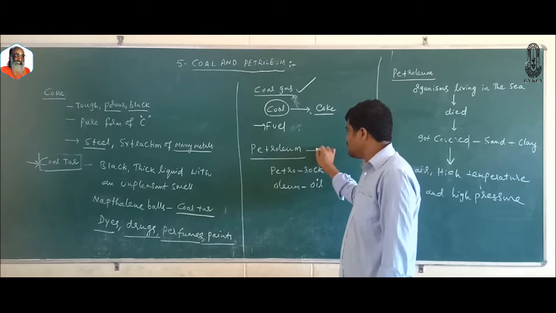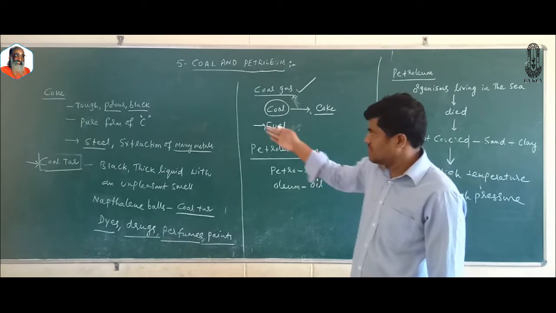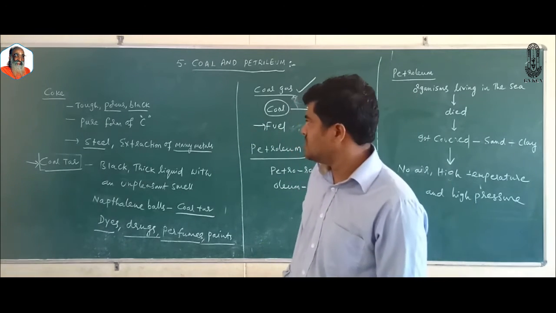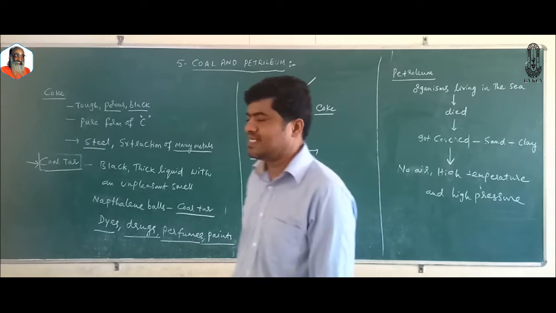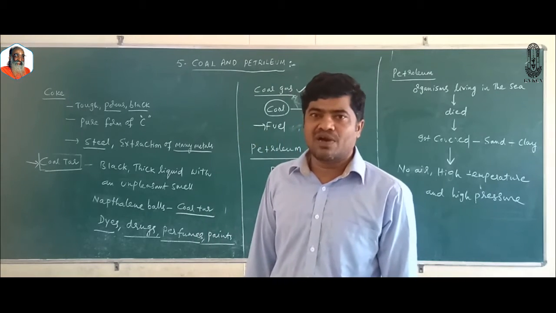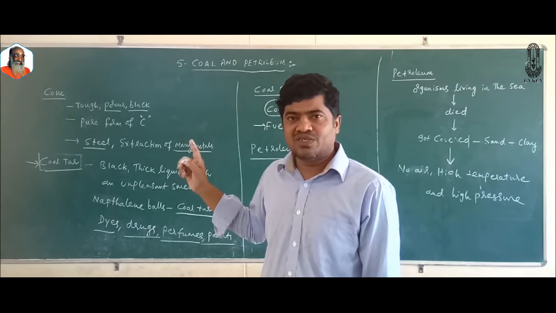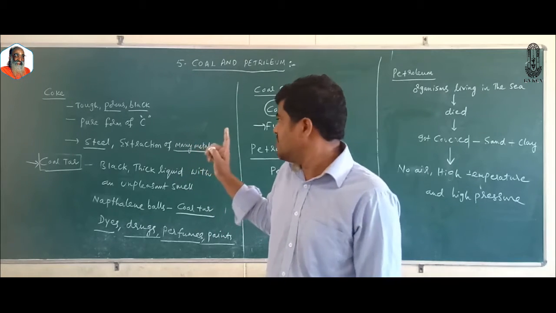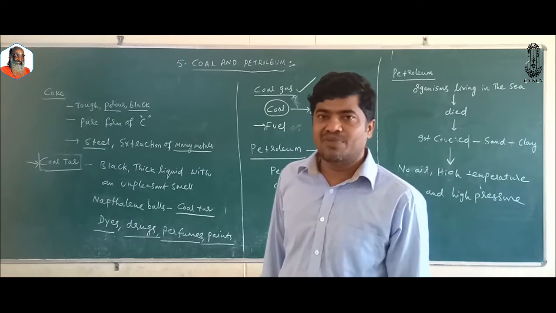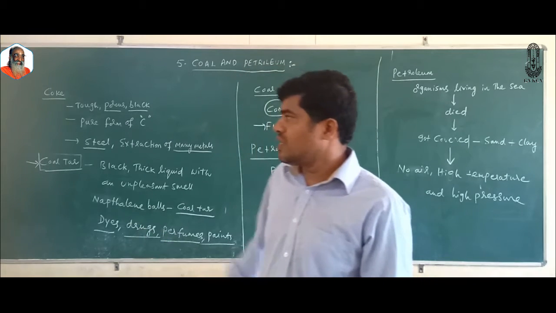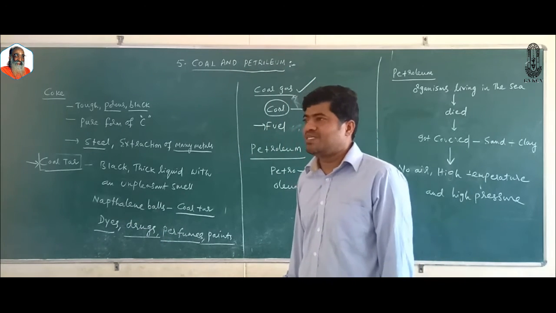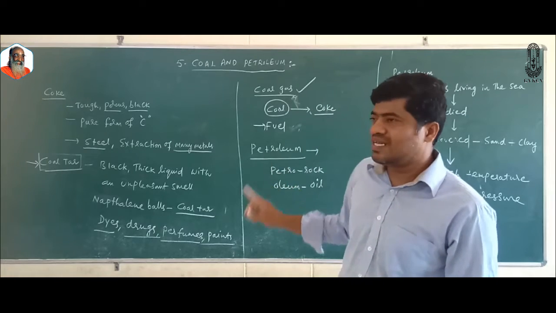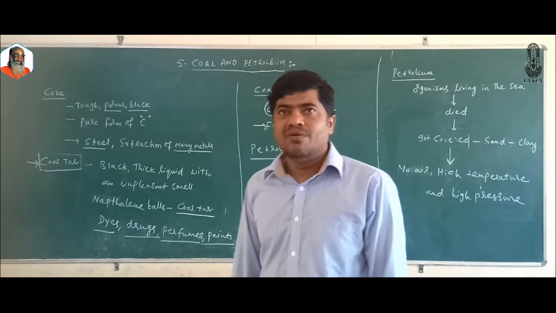Now coming to petroleum. But first, once again I am repeating. Coke is a tough, porous, black substance. It is a pure form of carbon. It is used in the manufacture of steel and also in the extraction of many metals. Coal tar is a thick black liquid with an unpleasant smell.